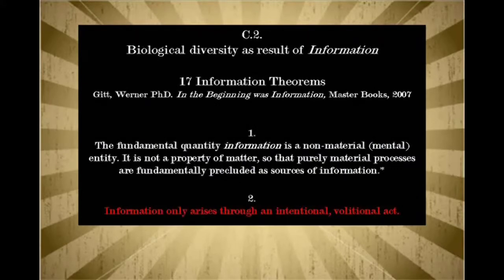Information theories. These are 17 information theories. The fundamental quantity information is a non-material entity. It is not a property of matter, so purely matter processes are fundamentally precluded as sources of information. Okay, information, matter, and energy are three distinct and fundamental quantities of the universe.